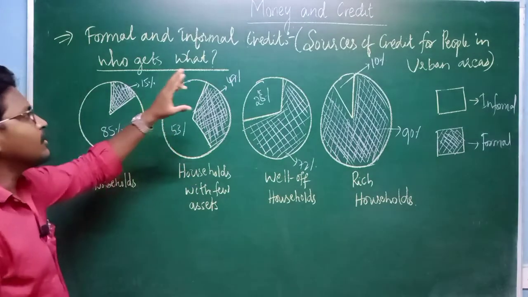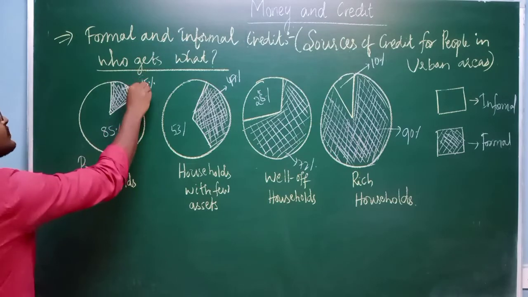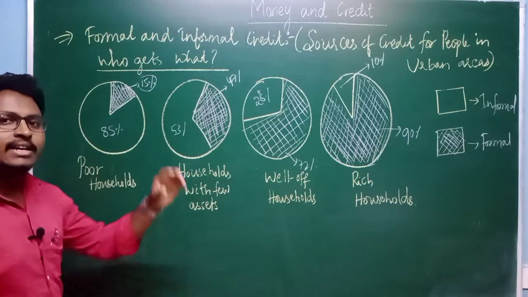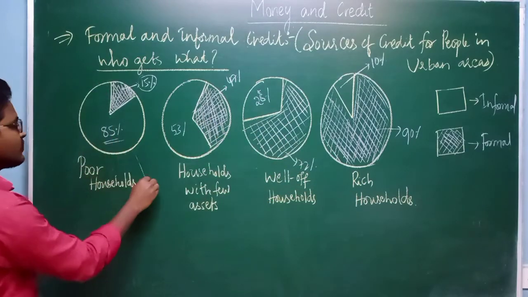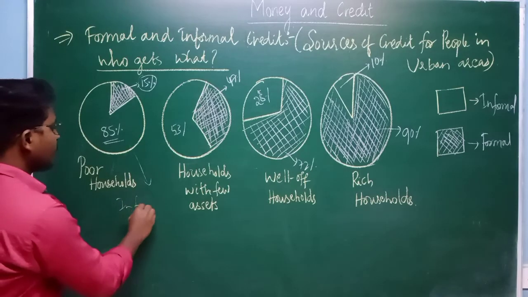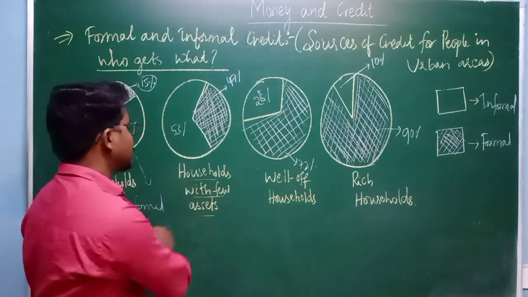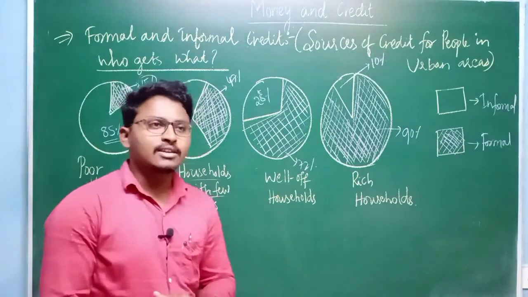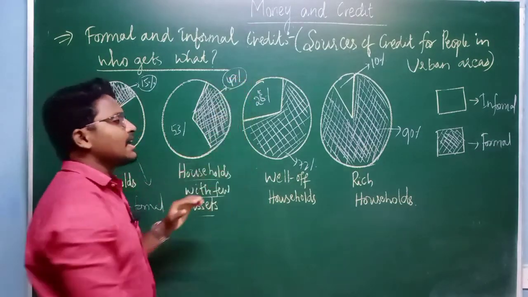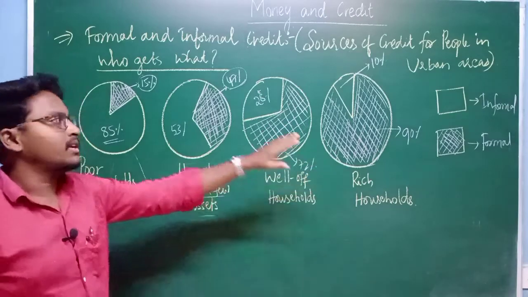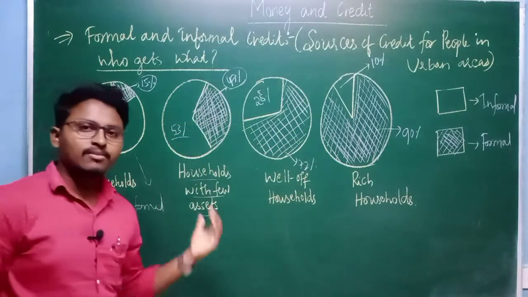So here in the urban areas, if you take the case of poor households, only 15% of the people are getting their loans from the formal source of credit, and the remaining 85% are taking from the informal source of credit. Next, if you take households with few assets, that means you can say somewhat middle class people, here only 47% of the people are getting the money from formal source of credit. Again here also the majority of the people are obtaining their loans from informal source of credit.